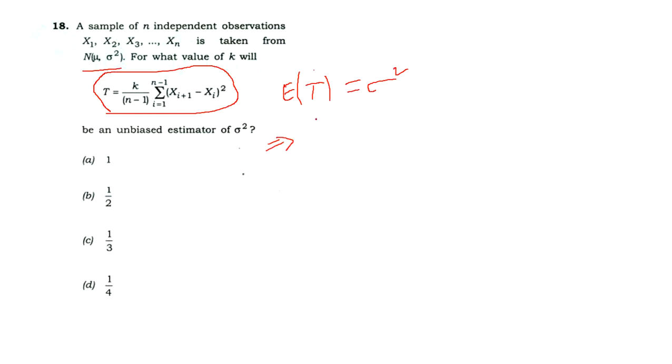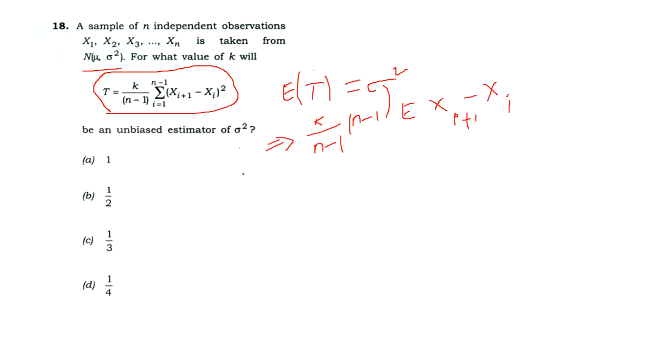See, observe here by applying expectation, k by n minus 1. Expected value of summation means here you get n minus 1 times the expected value of xi plus 1 minus xi whole square.